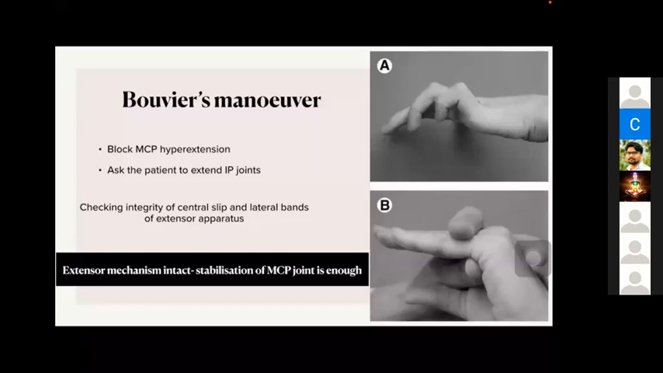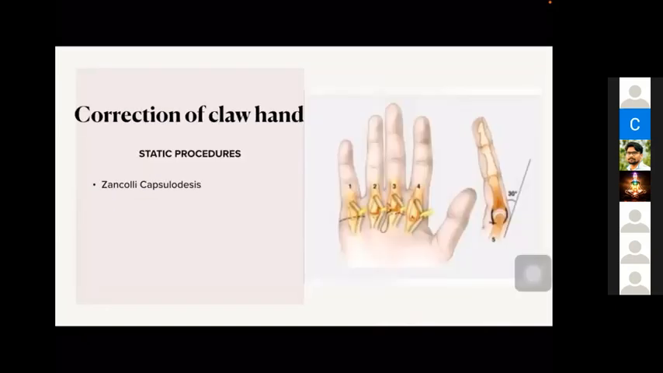So in such cases, only stabilization of the metacarpophalangeal joint is enough, either a static procedure or a dynamic procedure. Just correct the hyperextension of the metacarpophalangeal joints. Other things will go smoothly. And if the patient cannot extend it fully, there are some more things too. I think that much is not needed for your exam purpose. So if the patient is able to extend the interphalangeal joints, it means the patient needs only stabilization of the MCP joint.